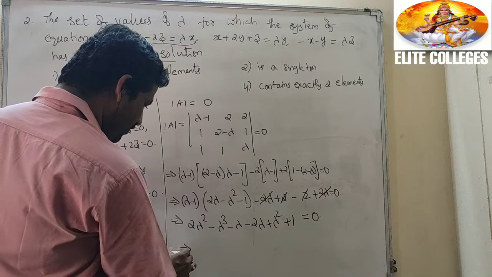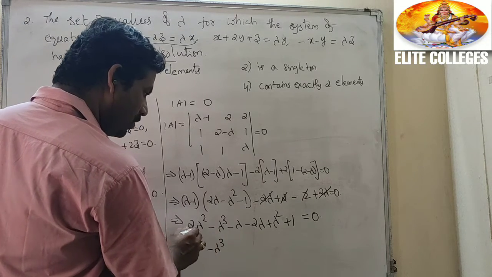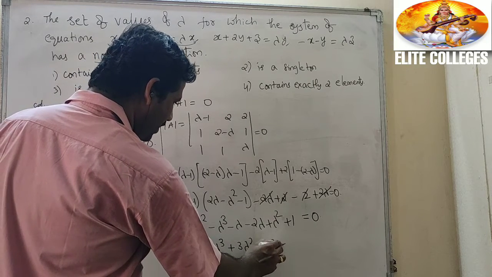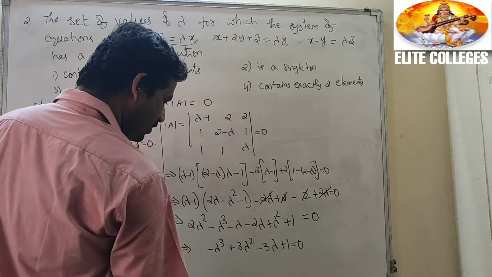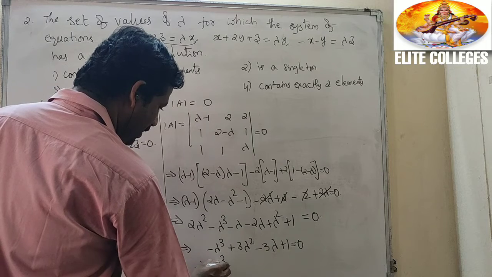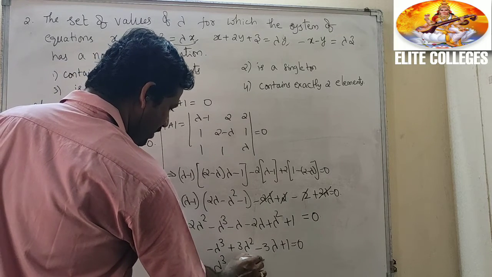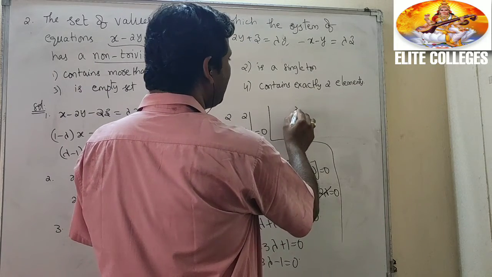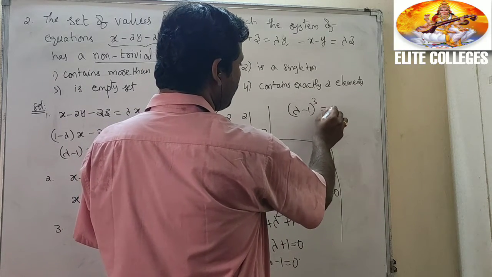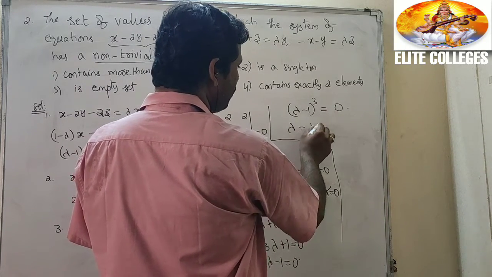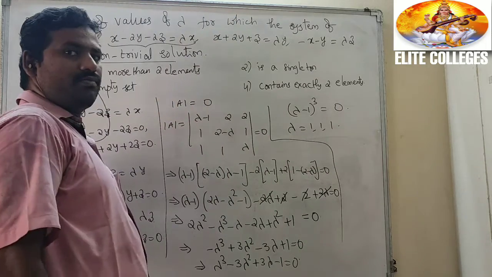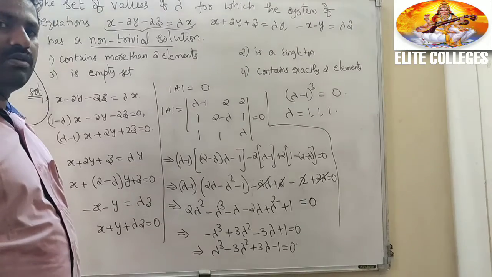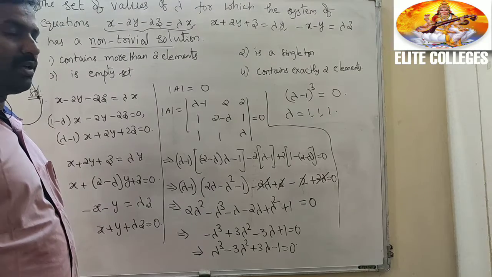Now what does this imply? Minus lambda cube, 2 lambda square plus lambda square, 3 lambda square minus 3 lambda plus 1 equal to 0. That implies lambda cube minus 3 lambda square plus 3 lambda minus 1 equal to 0. That is nothing but (lambda minus 1) whole cube equal to 0. That is lambda equal to 1, 1, 1.